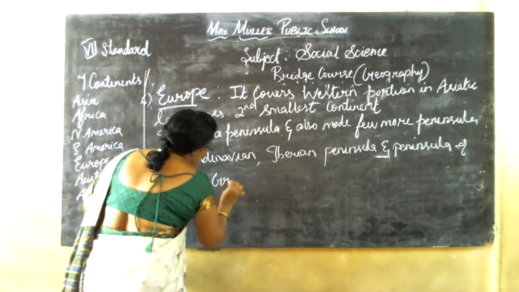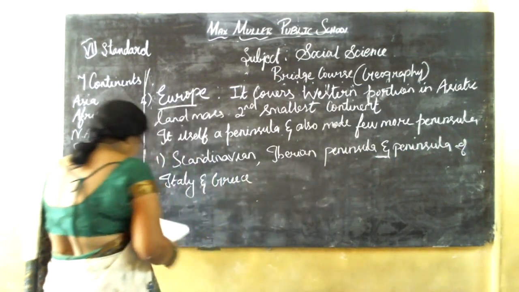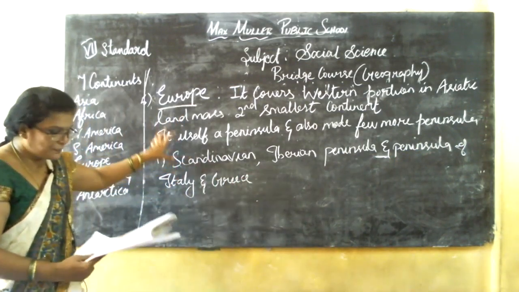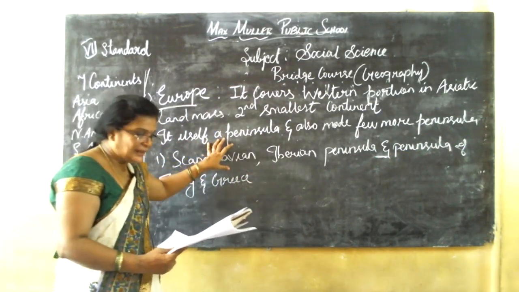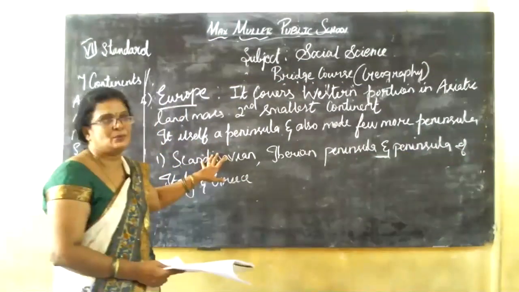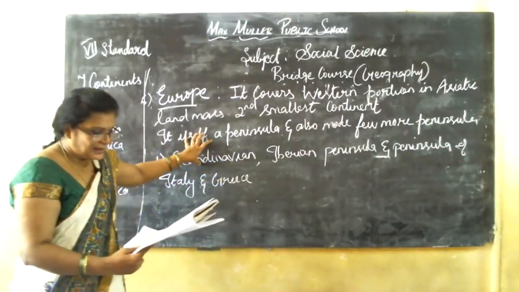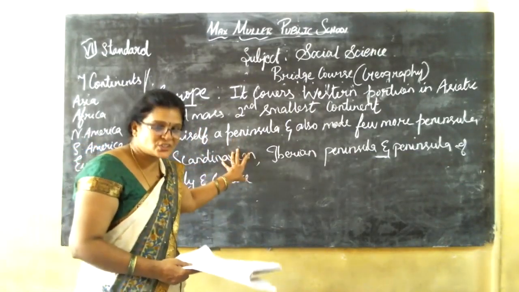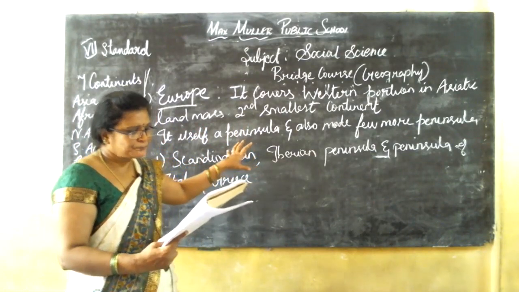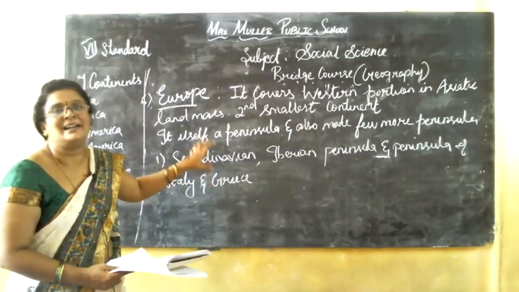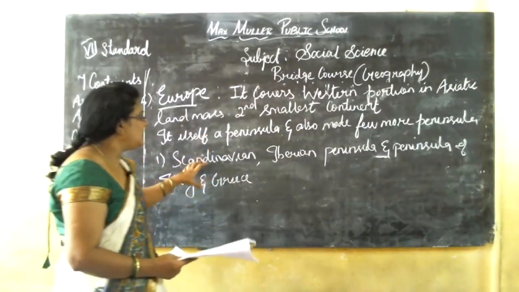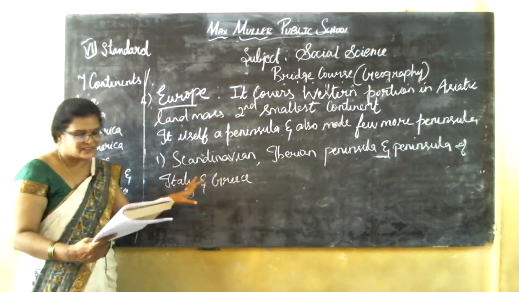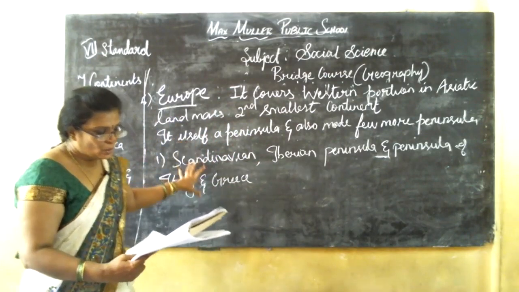and Greece. Okay, many islands. The Scandinavian Peninsula is a highland, and towards the east it is bordering the Atlantic Ocean.